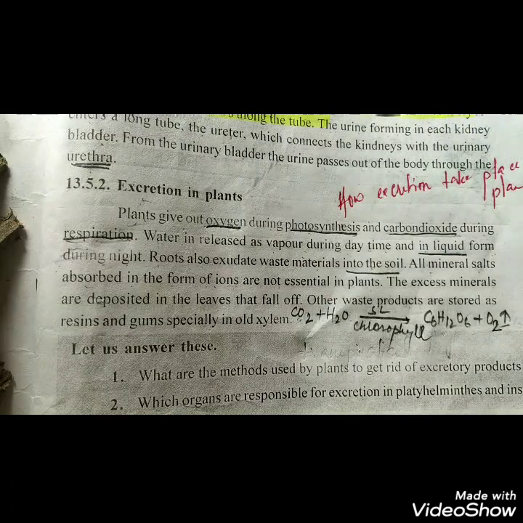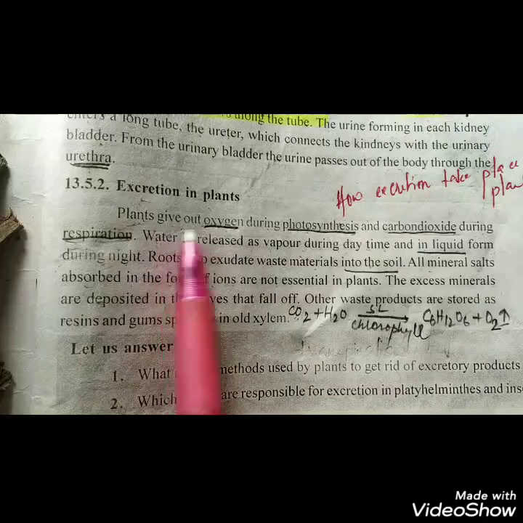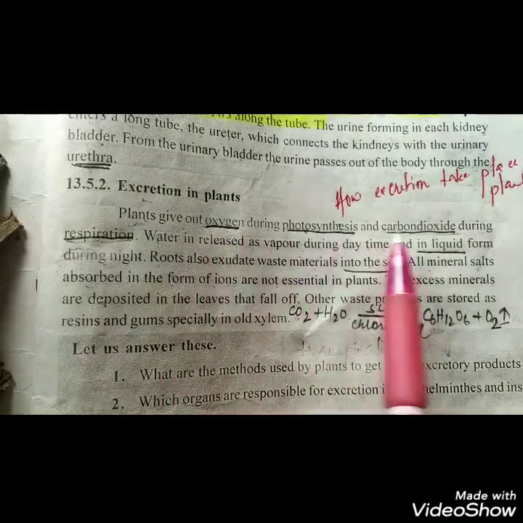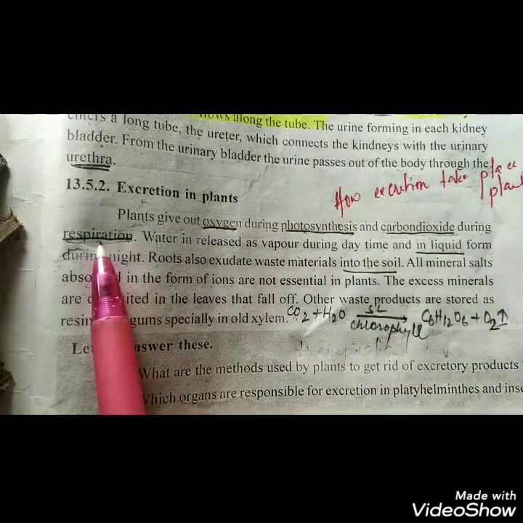The plant also releases the waste material. So let's see how the plant releases the waste material. Plants give out oxygen during photosynthesis and carbon dioxide during respiration.